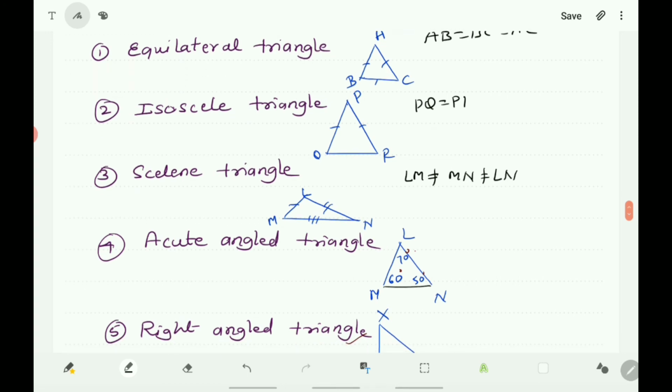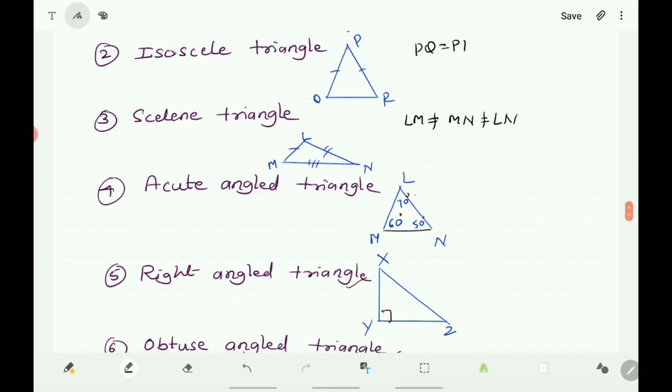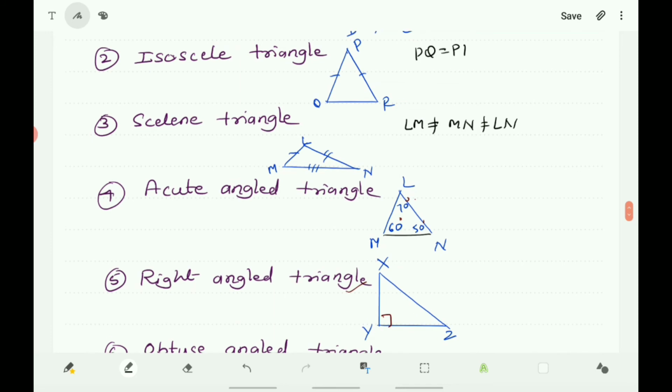Next, right angle triangle. A triangle in which one angle is a right angle is called a right angle triangle. In triangle XYZ, angle Y is 90 degrees, so it is a right angled triangle. Right angle means it is equal to 90 degrees. One angle is a right angle here and the remaining two angles are acute angles. And also you know that in the right angle triangle, the side opposite to the right angle is called the hypotenuse.